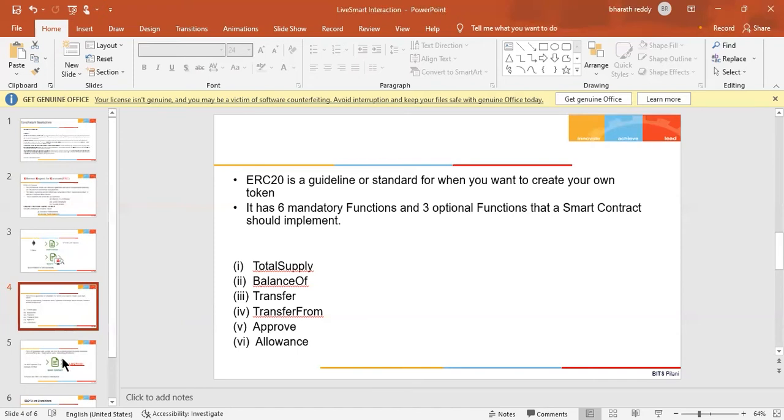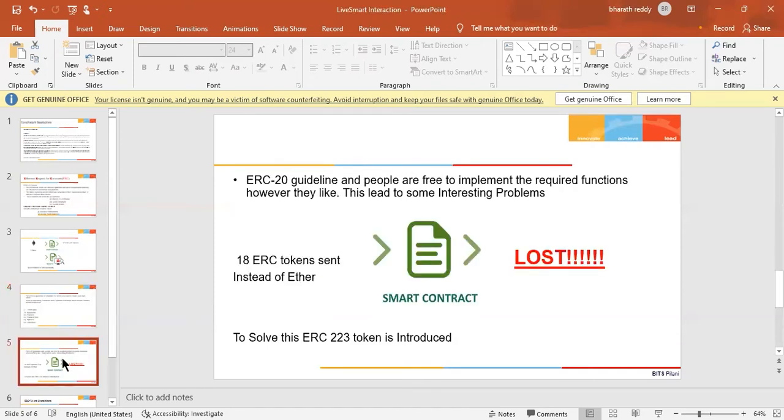And coming to some of the problems in ERC 20, it is just a guideline, right? So we are free to implement the required functions and the optional functions however we like. So this could create some interesting problems. One of the main problems is this one.